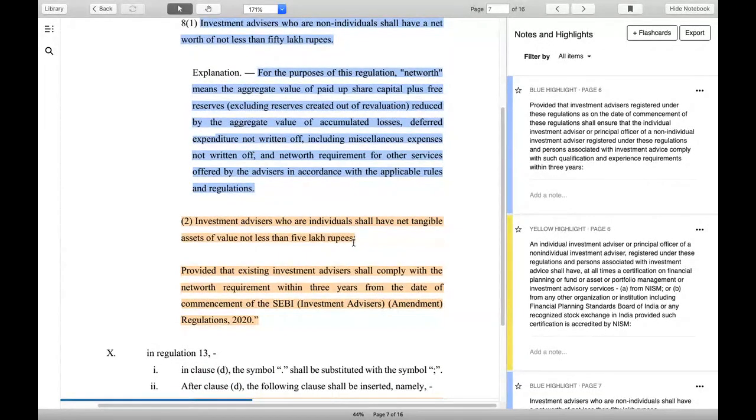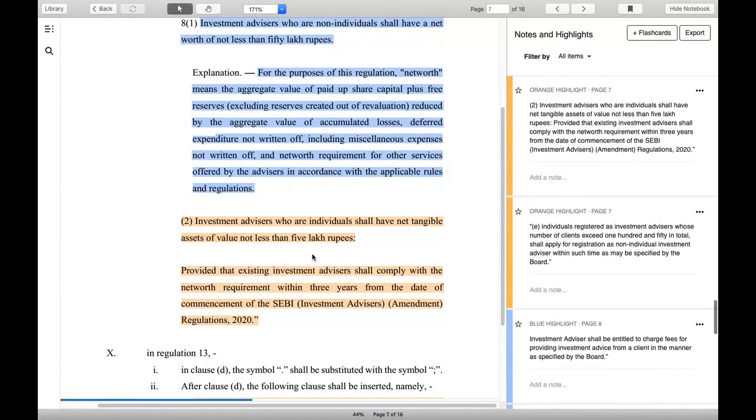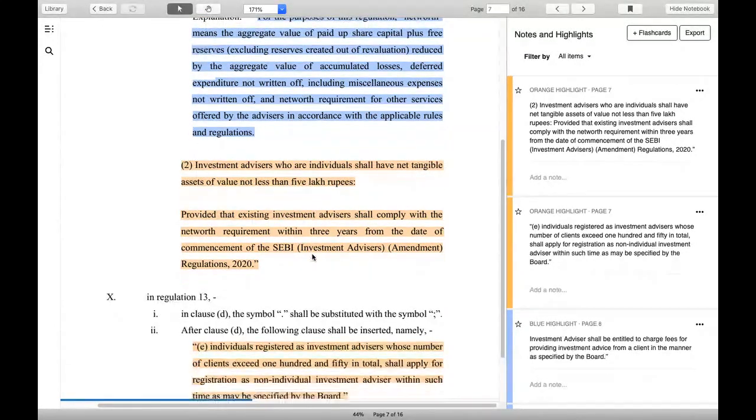Okay, and plus there is a problem with individual advisors. Of course, they cannot manage more than 150 customers. So I really wonder why anyone would take up being an individual advisor. But still, then comes